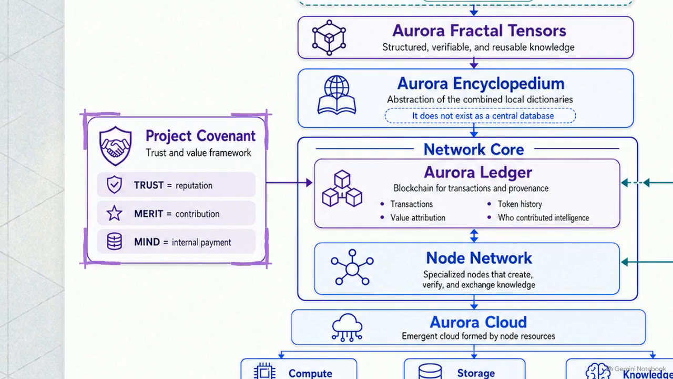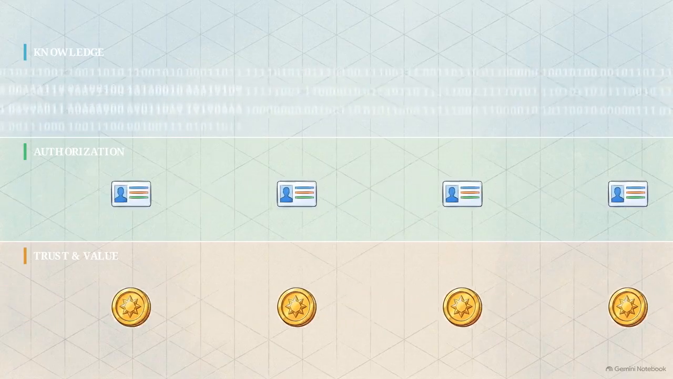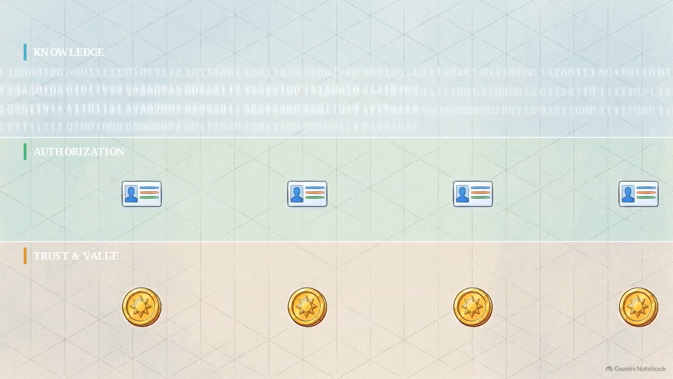Opposite the authorization layer is Project Covenant. This module establishes the trust and value framework that allows the economy of the network to function. Covenant defines these variables precisely. Trust is a node's reputation based on its history of operations. Merit is the measure of a node's actual contribution, the work it has done for the system. And mind serves as the internal payment unit used to settle transactions within the network. By separating these frameworks, the architecture ensures that identity and money never get tangled with the raw knowledge data.